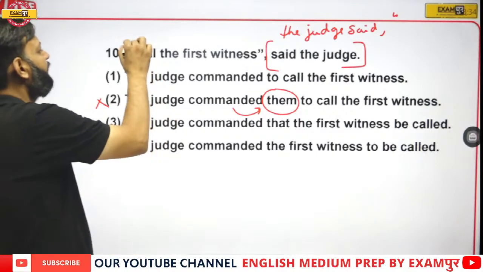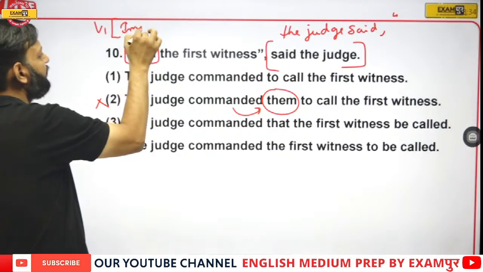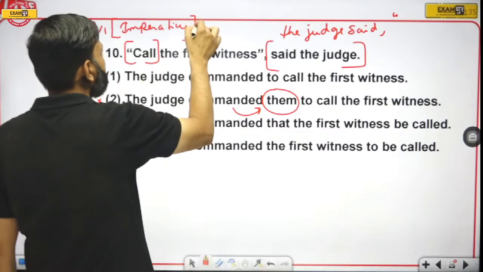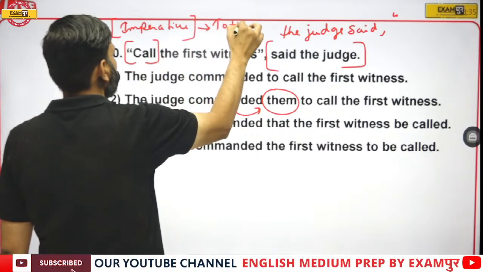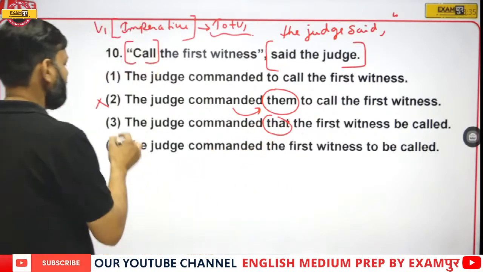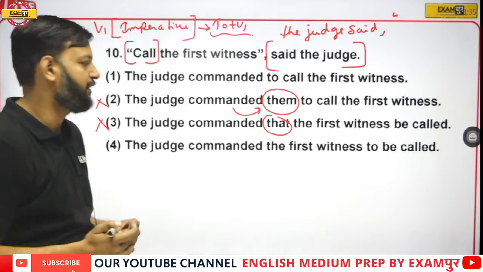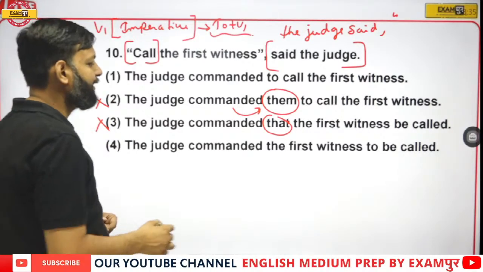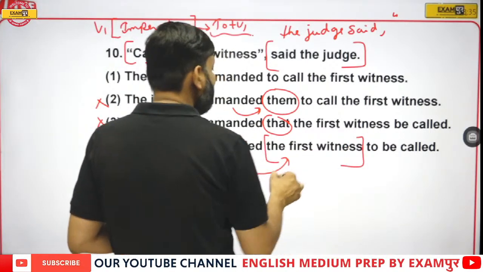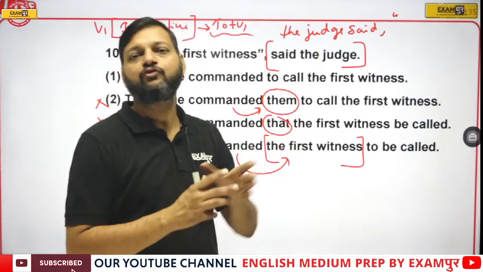Here we have the first form of verb. First form of verb means imperative sentences. An imperative sentence has to be changed into to plus V1. The conjunction that cannot be used in imperative sentences. And the judge commanded the first witness to be called, no, here the judge is not commanding any object. As I said, here we have the judge said, there is no object.